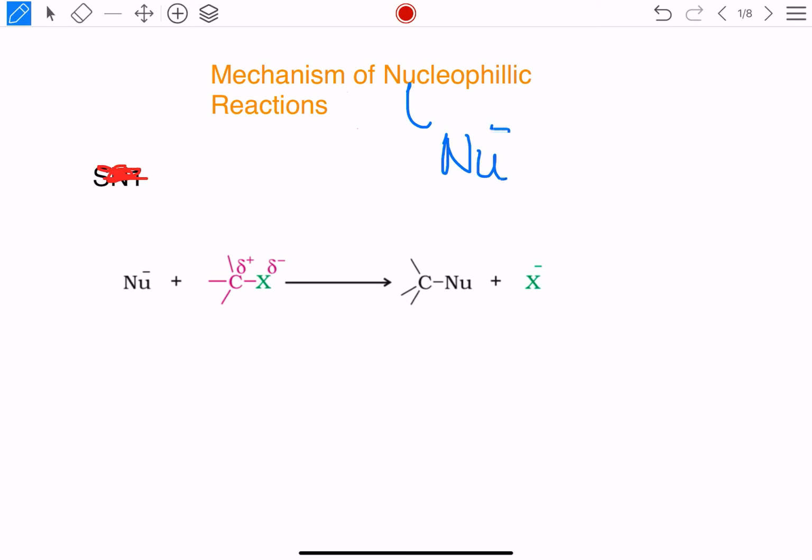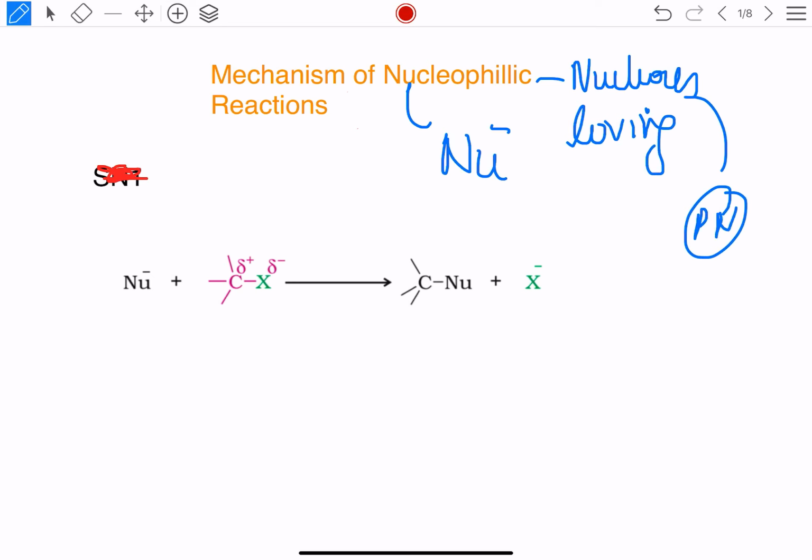Okay, now the name nucleophile means nucleus loving. Nucleo means nucleus and philic means loving. Phile is always loving, phobic is hating. So nucleophilic means nucleus loving species. Now what do I mean by nucleus loving? The nucleus in an atom is composed of protons and neutrons. Neutrons are neutrally charged, so a nucleus has protons which are positively charged, and hence the nucleus in an atom is always positively charged. So nucleus loving means a nucleophile will be that substance which would love positive charge.